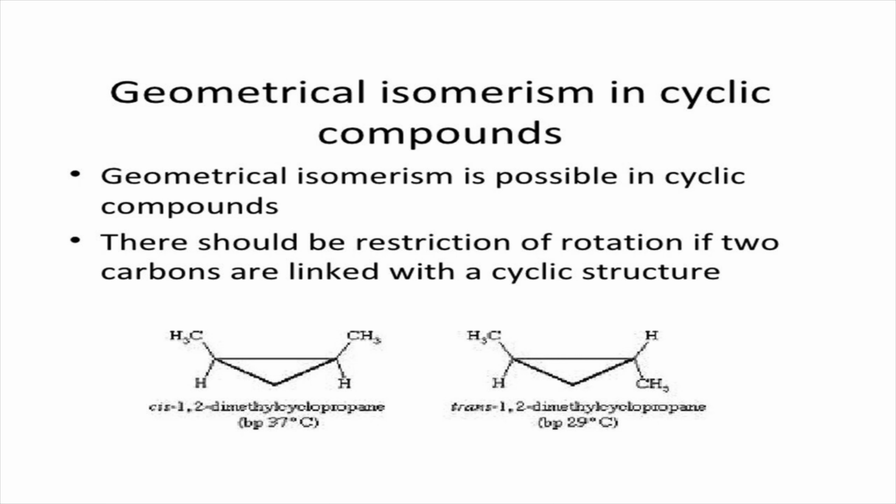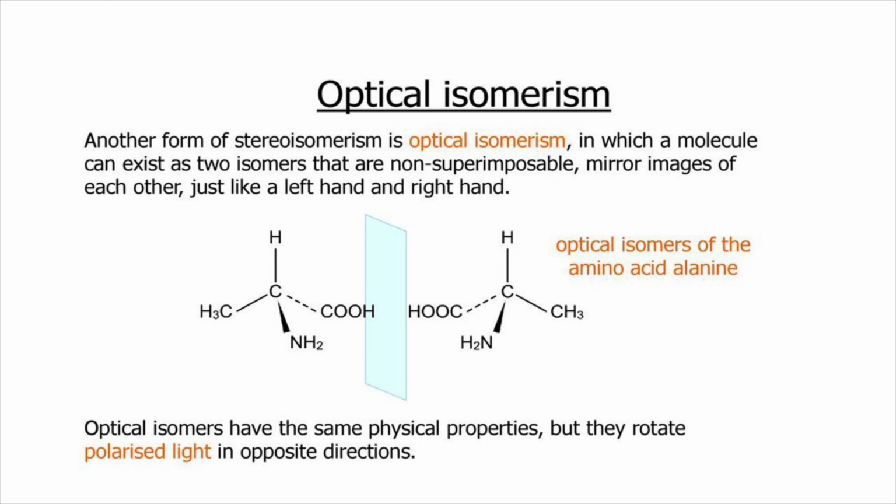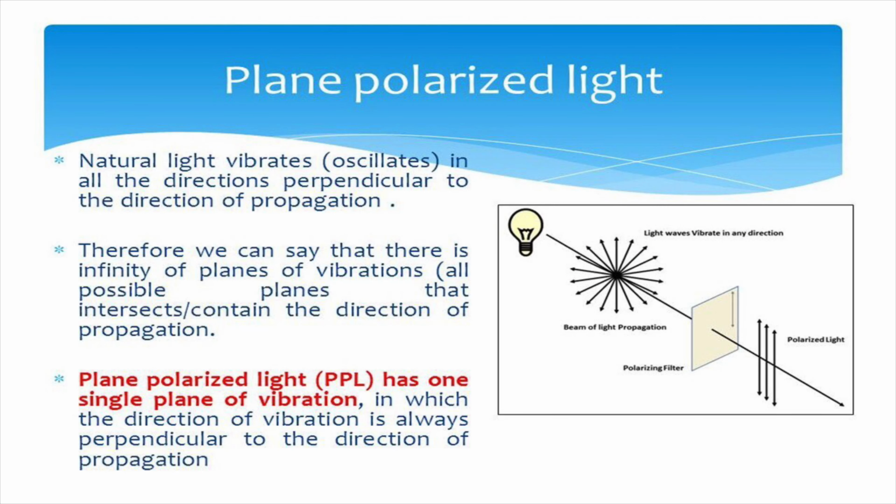The next type of isomerism is optical isomerism. This is another form of stereoisomerism in which a molecule can exist as two isomers that are non-superimposable mirror images of each other, just like a left hand and a right hand. Optical isomers have the same physical properties, but they rotate plane polarized light in opposite directions. We know natural light vibrates in all the directions perpendicular to the direction of propagation. Therefore, we can say that there is an infinity of planes of vibration.